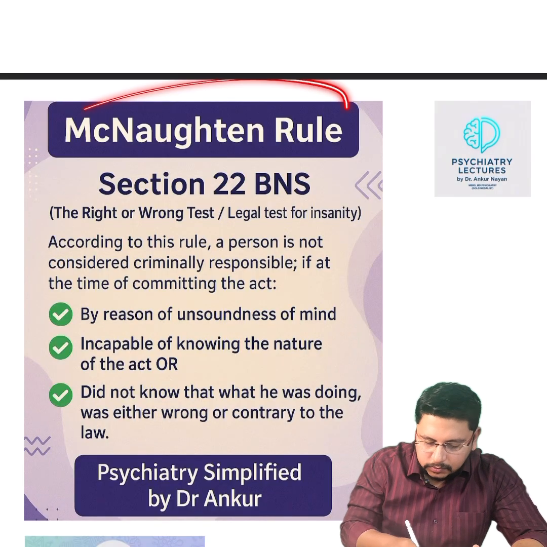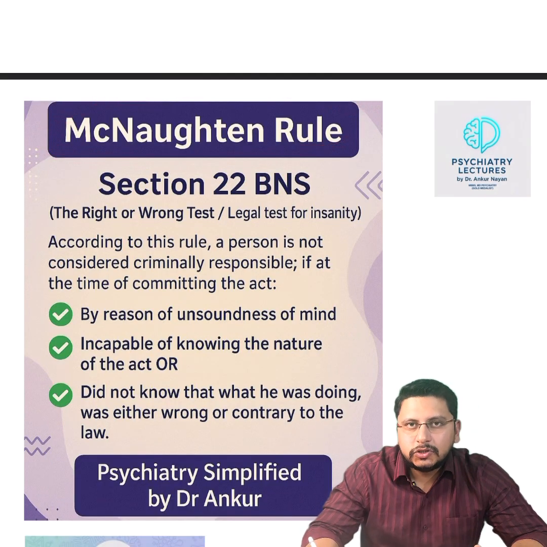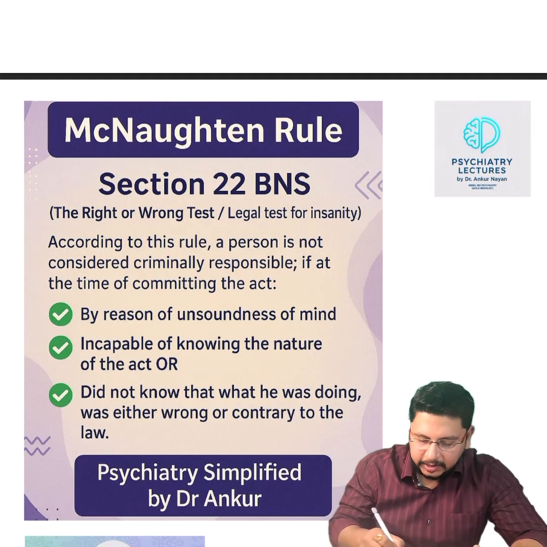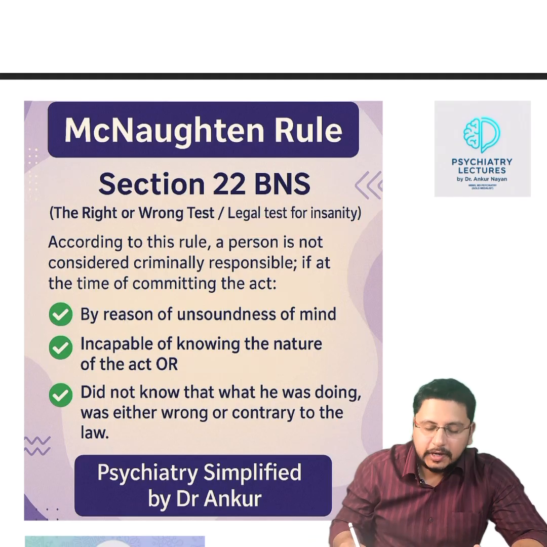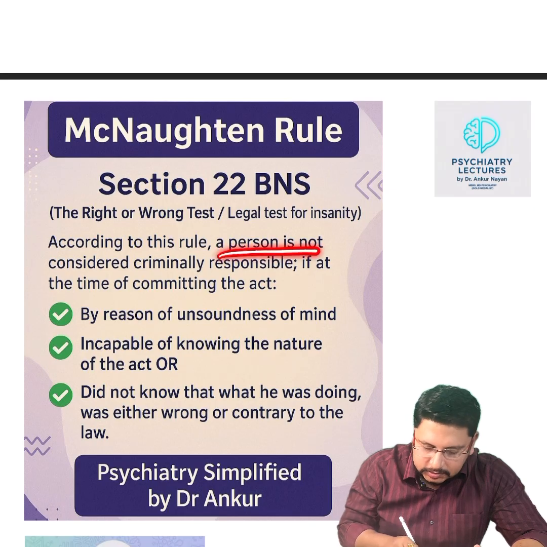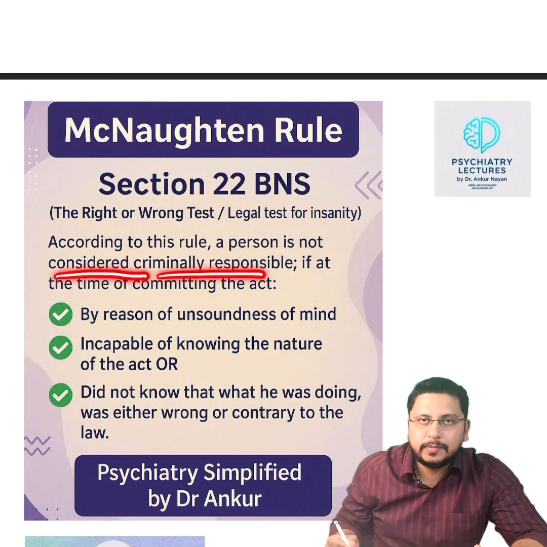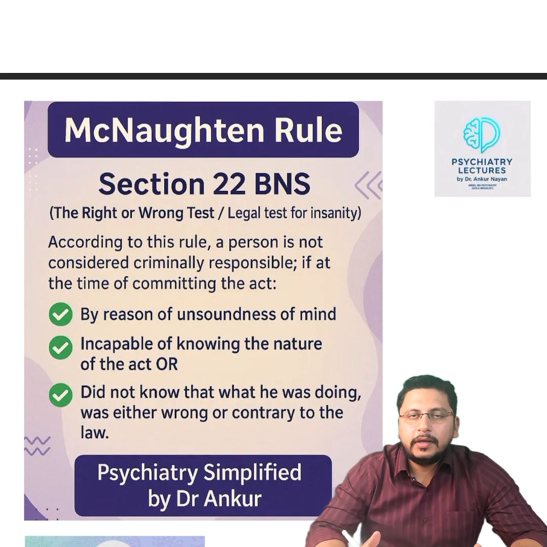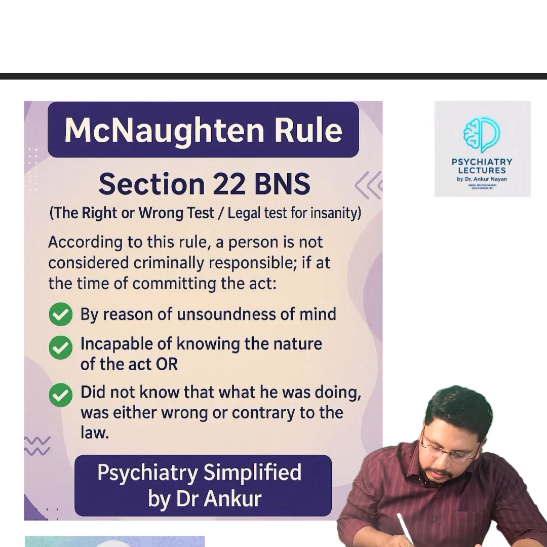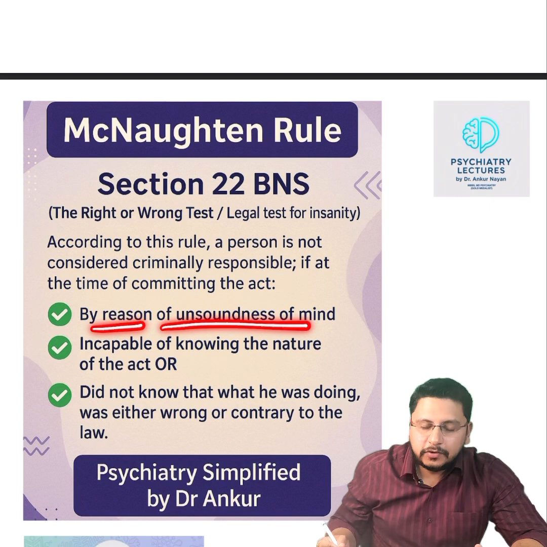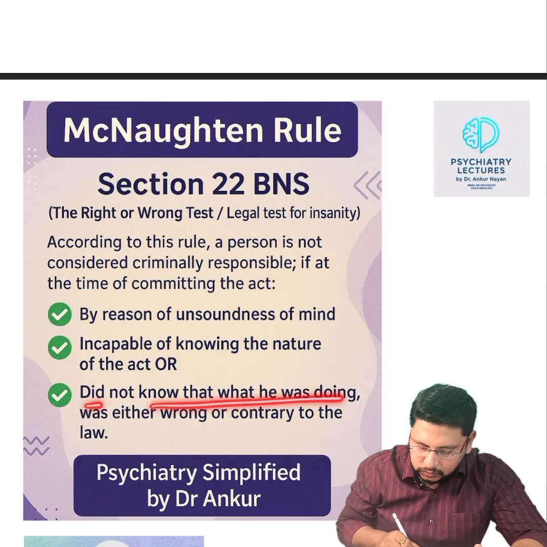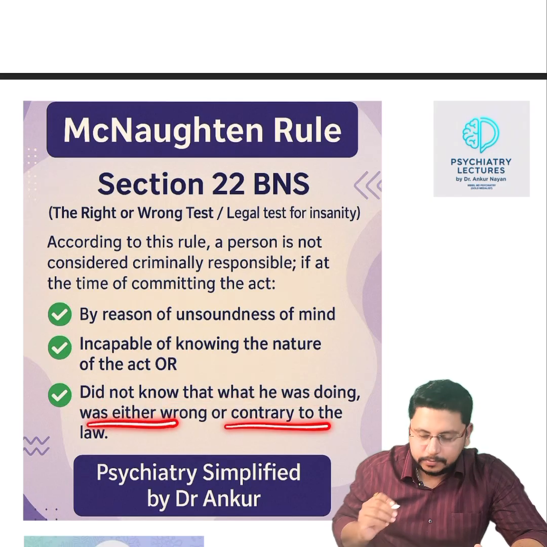So what is McNaughton's rule? Under section 22 BNS, it is also known as the right or wrong test or legal test for insanity. It states that a person is not considered criminally responsible if at the time of committing the act, जब उसने act commit किया, is there a reason for unsoundness of mind? He is incapable of knowing the nature of the act and did not know that what he was doing was either wrong or contrary to the law.